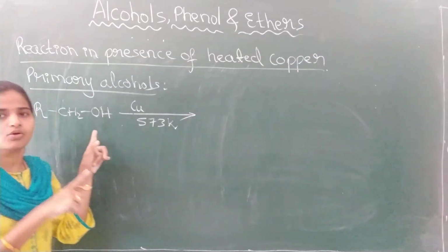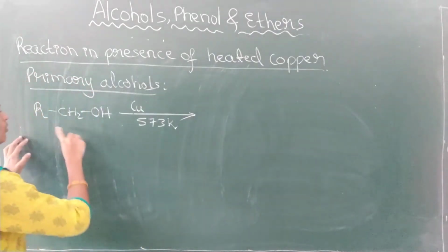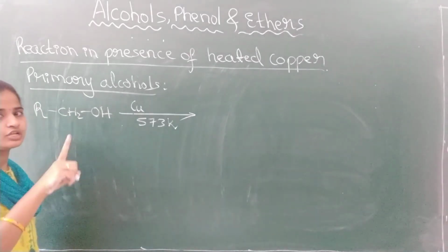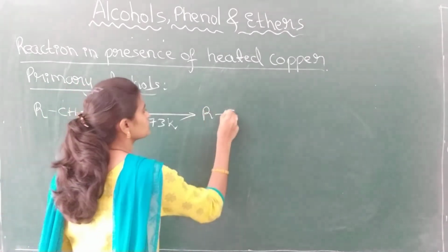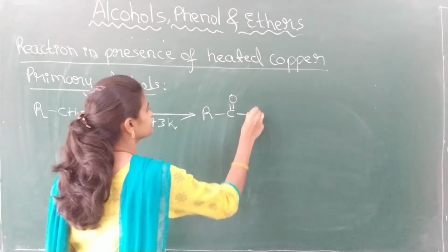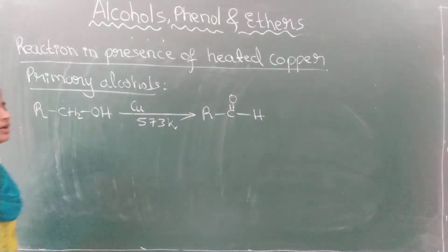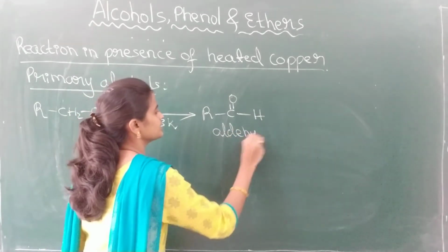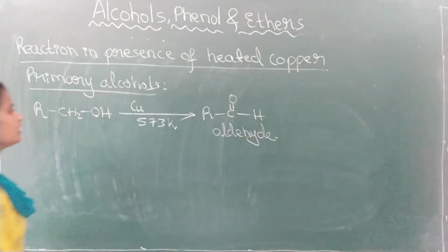We are taking the alcohol in the vapor form. Dehydrogenation takes place. Dehydrogenation means removal of hydrogen by forming the carbon-oxygen double bond, to form what? Aldehyde.